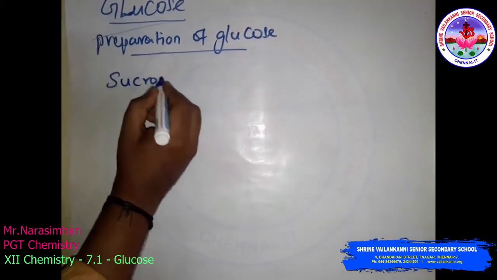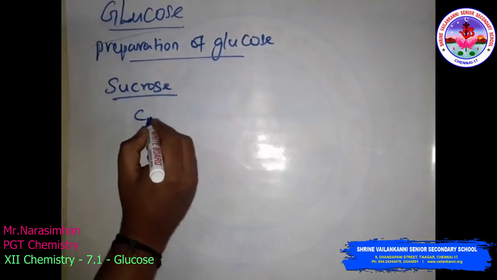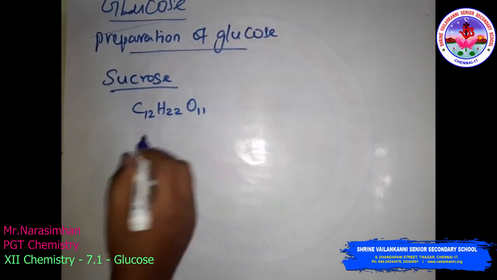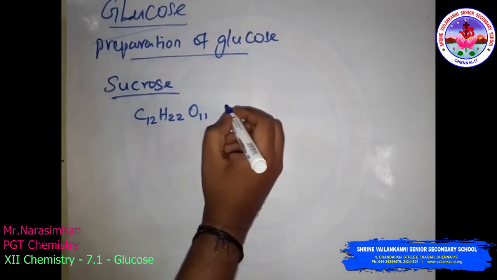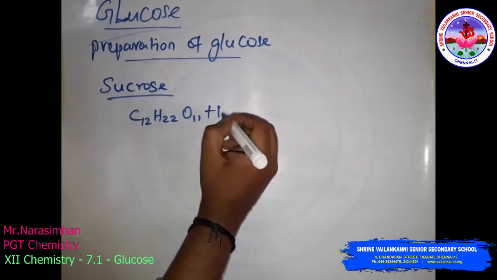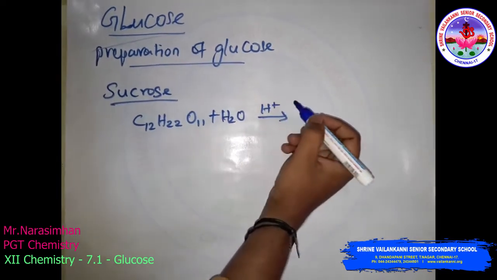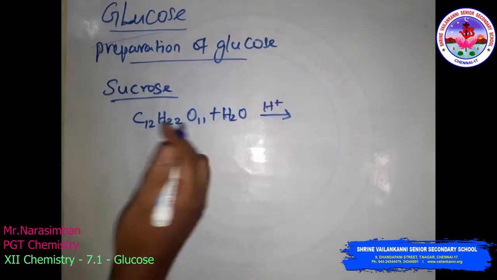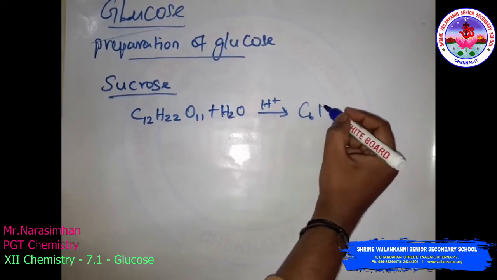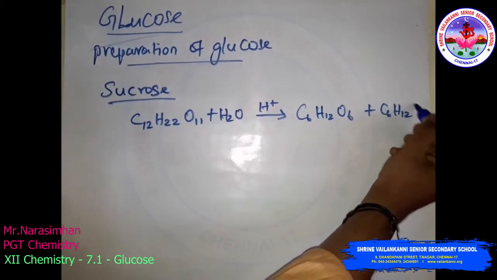The first method is from sucrose. The molecular formula of sucrose is C12H22O11. This is boiled with dilute hydrochloric acid or dilute sulfuric acid in alcoholic solution, and glucose and fructose are obtained. Both have the same molecular formula, C6H12O6.